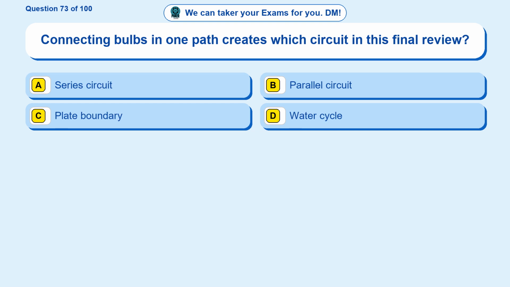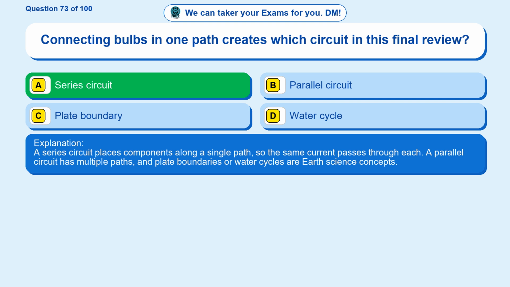Question 73. Connecting bulbs in one path creates which circuit in this final review? Option A, series circuit. Option B, parallel circuit. Option C, plate boundary. Option D, water cycle. The correct answer is option A. Series circuit. A series circuit places components along a single path, so the same current passes through each. A parallel circuit has multiple paths, and plate boundaries or water cycles are earth science concepts.